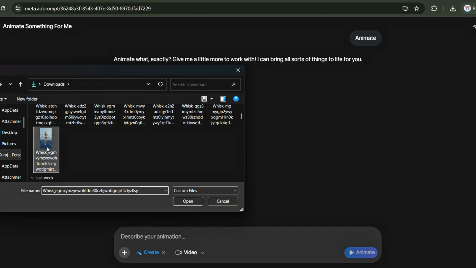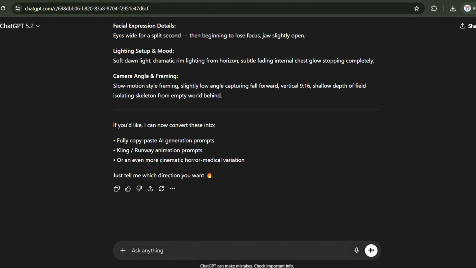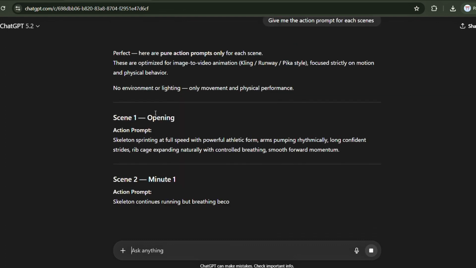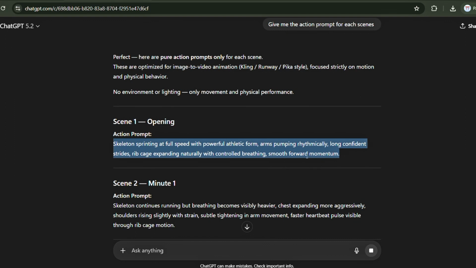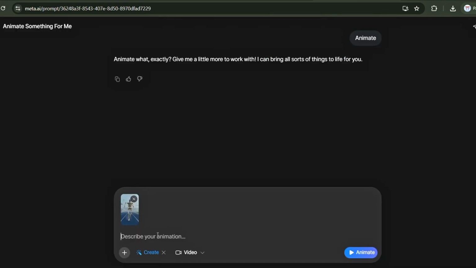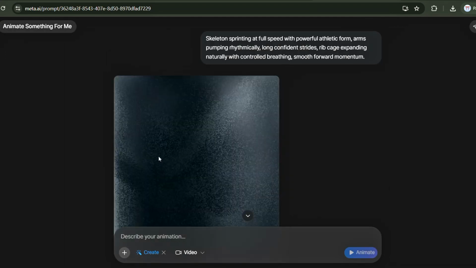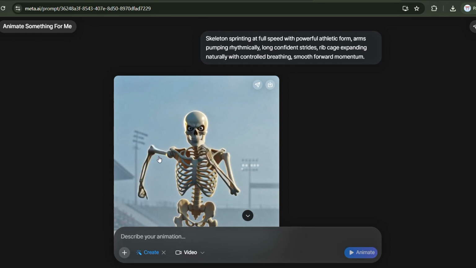Upload your first scene image. While that's loading, head back to ChatGPT and enter this prompt. Give me the action prompt for each scene. ChatGPT will generate professional motion prompts tailored to each of your scenes. Copy the action prompt for Scene 1, return to Meta AI, and paste it into the Describe Animation field. Hit Animate, and within a minute, you'll have a perfectly animated skeleton video ready to use.